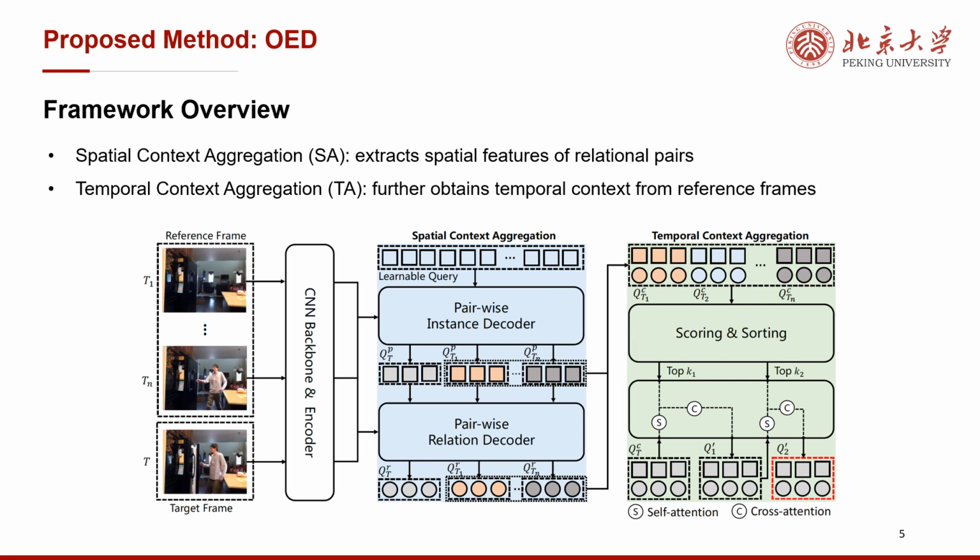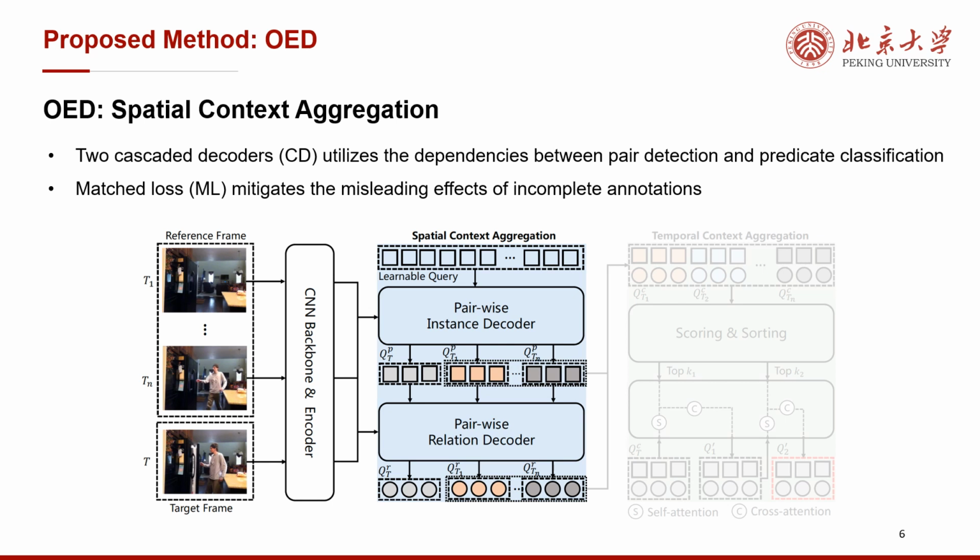OED consists of a spatial context aggregation module and a temporal context aggregation module. The SA module extracts spatial features of relational pairs. The TA module further obtains temporal context from reference frames. Let's jump into the SA module. In the SA module, we use a set of learnable queries to obtain corresponding relational pair features. Considering that predicate classification has large dependency on pair detection, for example, overlapping person and cup tend to correspond to holding or drinking from, we use cascade decoders to pair instance and relation features.